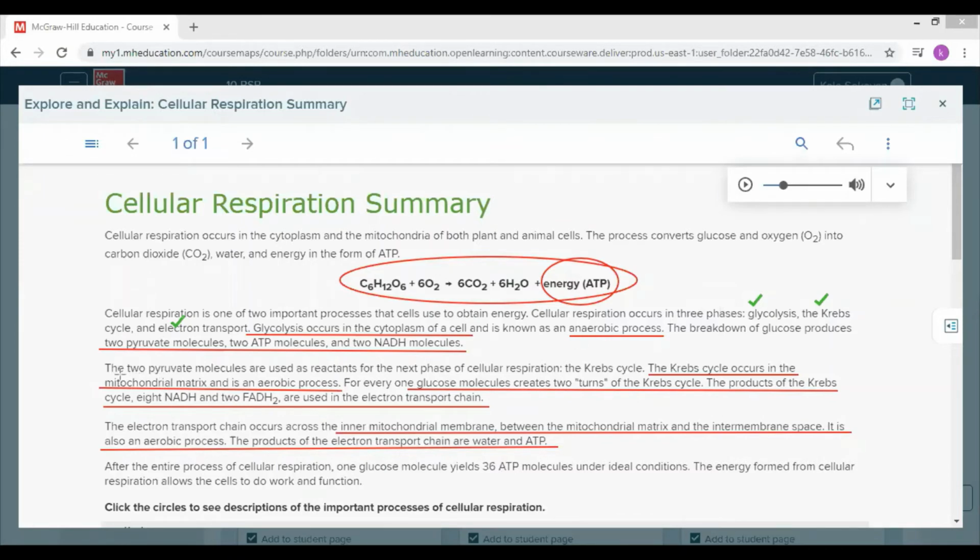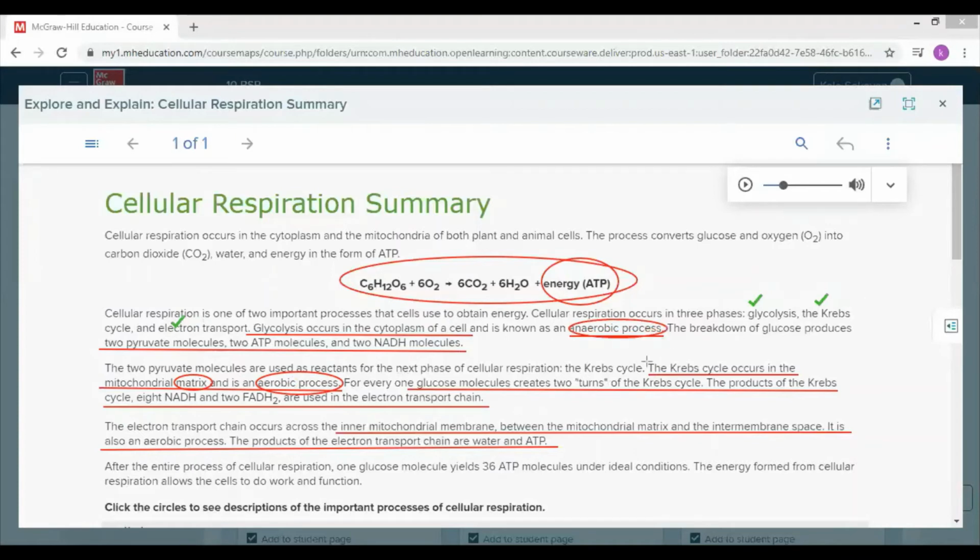The 2 pyruvates will enter the next phase, which is known as the Krebs cycle. Again, the Krebs cycle takes place in the matrix of the mitochondria. Plus, it is aerobic respiration, in the presence of oxygen, while over here it says glycolysis is an anaerobic process.